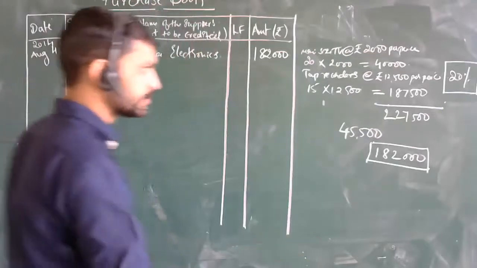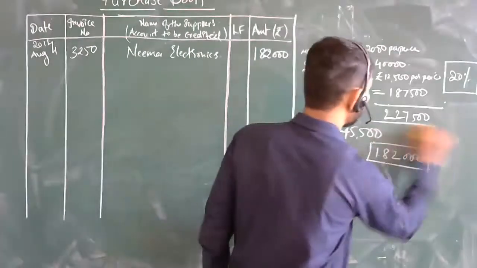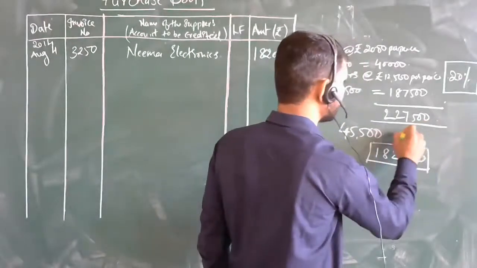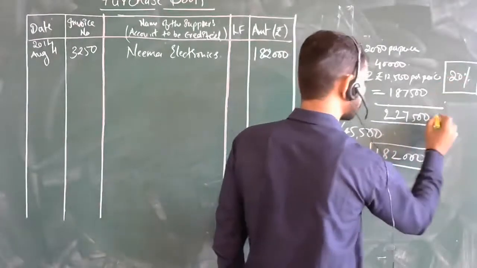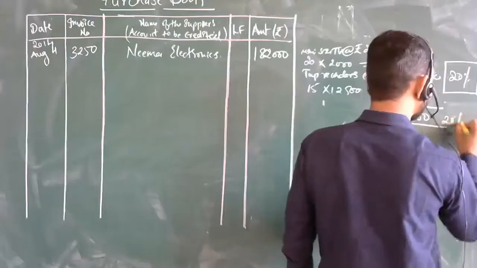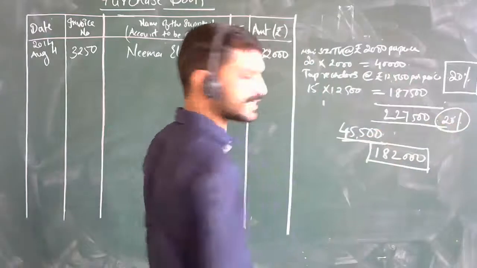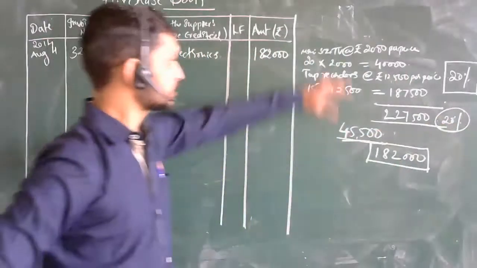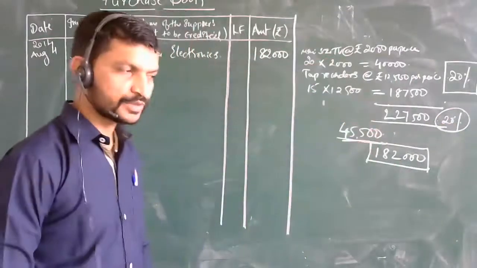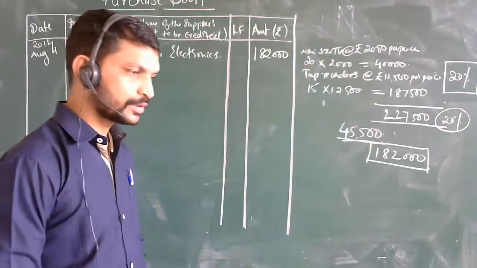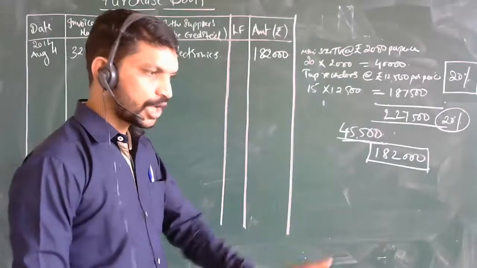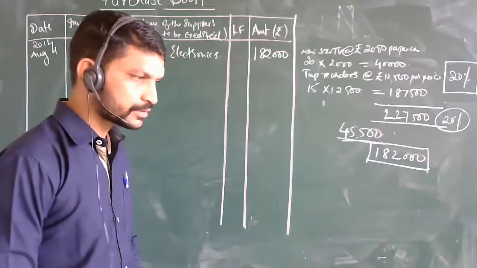Have you understood this concept? On this amount, 20% is taken, that is, 20% of this is removed. This is the discount they have given on this purchase. If any doubts are there, you have to ask now itself.